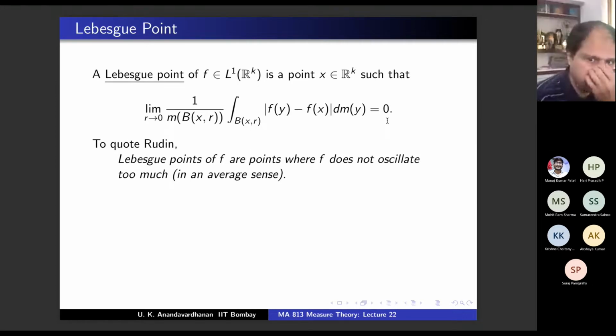By this definition, suppose f is continuous at x. Is this limit 0? Yes, because f(y) minus f(x) will be arbitrarily small. So yes, continuity at a point gives a Lebesgue point, and that's what we are trying to abstract. Your L1 function may not be continuous at any point, right? Can you give a function which is in L1 but discontinuous everywhere?